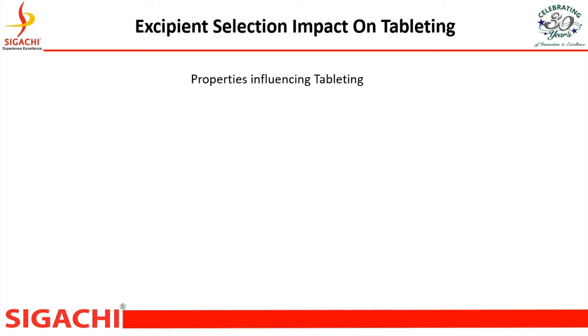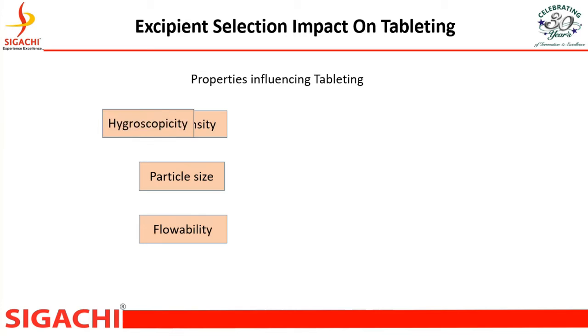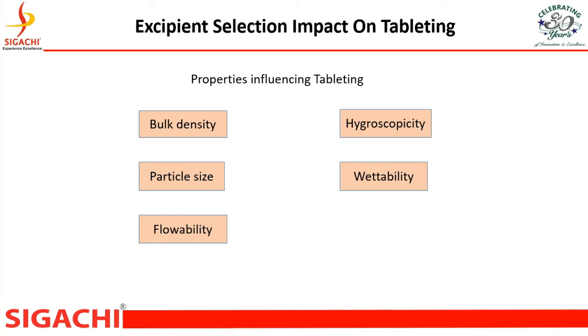Physical properties of excipients influencing some tableting profile. These physical parameters are bulk density, particle size, flowability, hygroscopicity, and wettability.